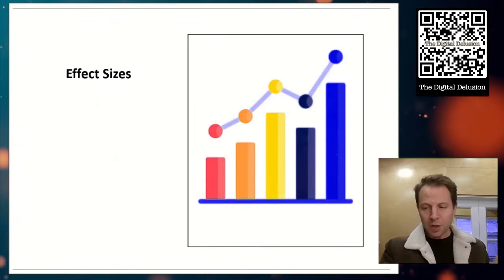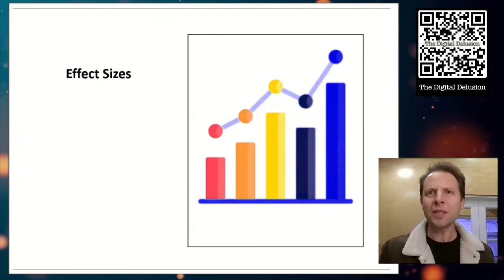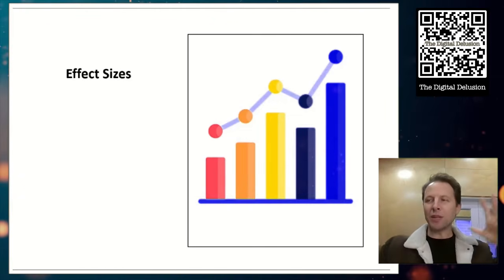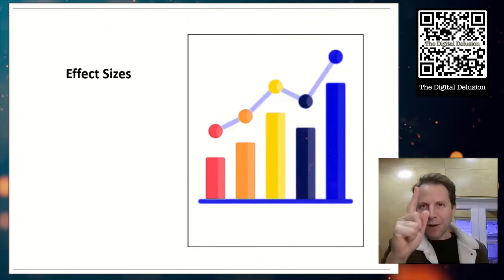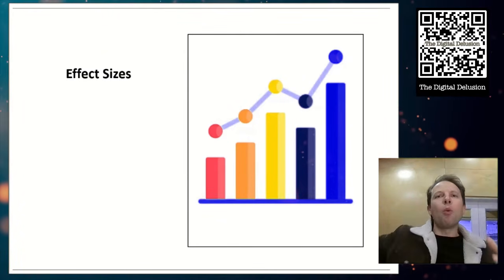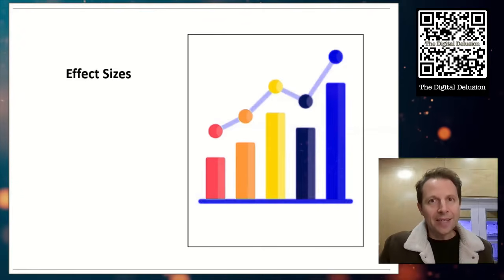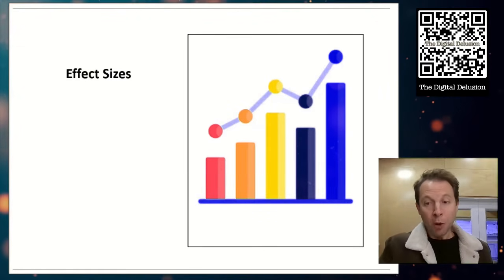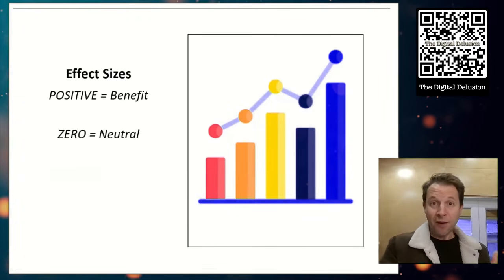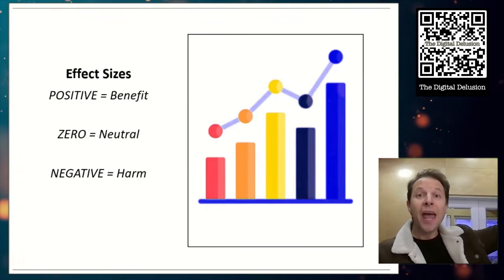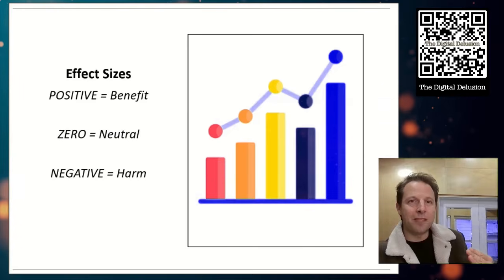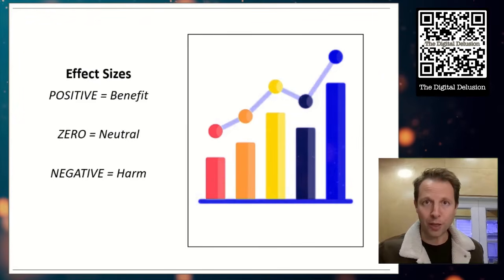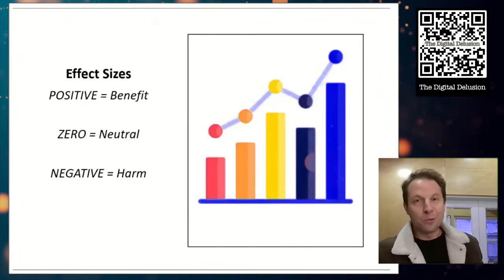So real quick, let's just start with a discussion of effect sizes. What does that mean? So meta-analyses, what they do is they pool data together from a bunch of different papers and they pop out a single number which sums up what all those papers were saying. And that is an effect size. And in most academic fields, a positive effect size means something has had a benefit, a 0 effect size means there was no effect, and a negative effect size means that thing harmed whatever you were measuring. So positive, good, negative, bad, 0, 0.